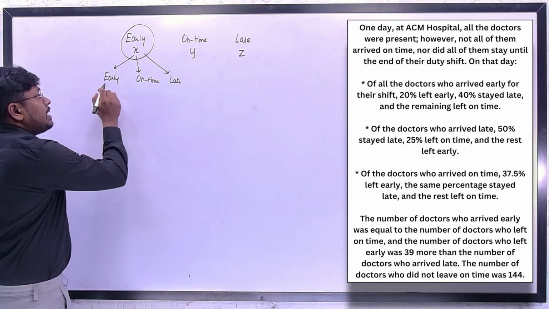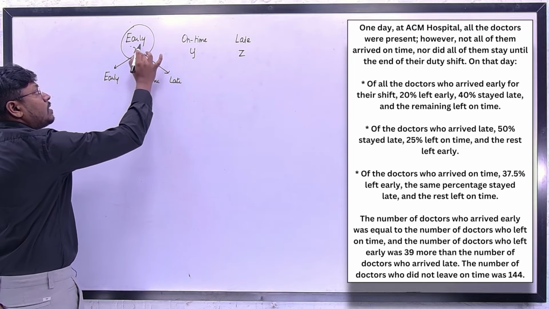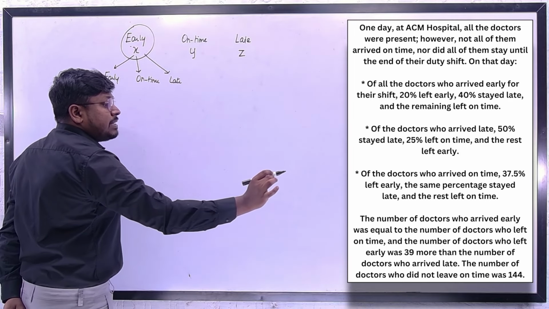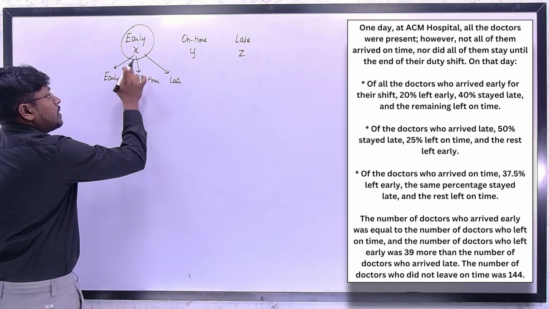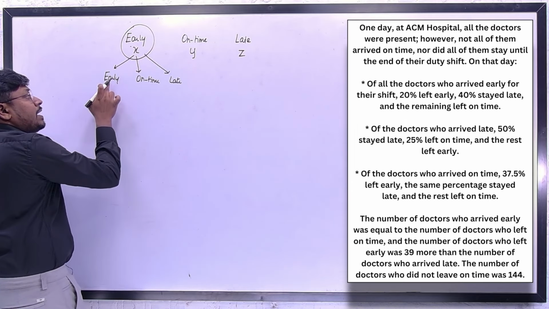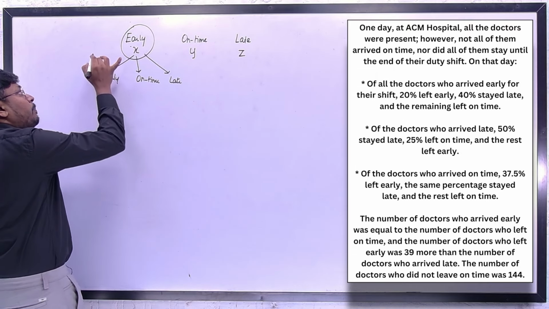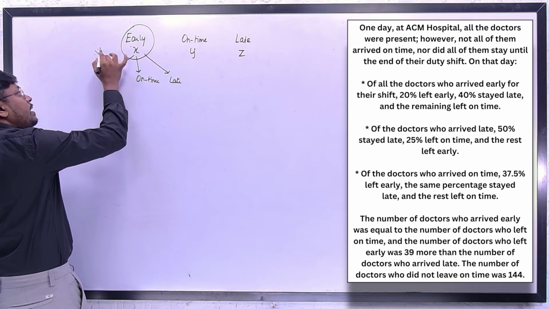So now what they are saying is, out of the total doctors who came early, you can see 20% left early. We know that out of this X, we need to find what is 20%. So friends, just listen here. This is the important area to solve the question. Why? Because